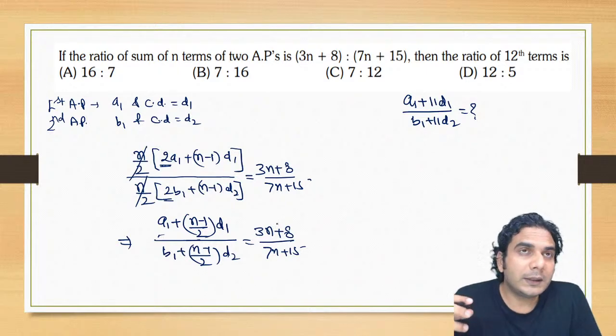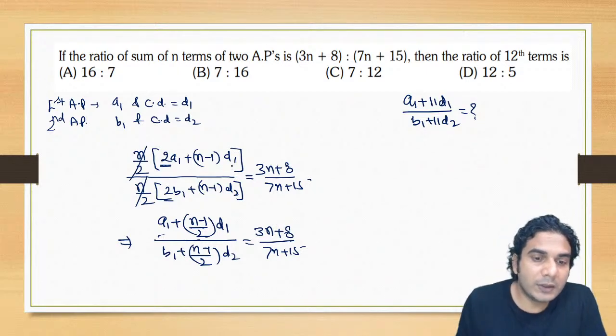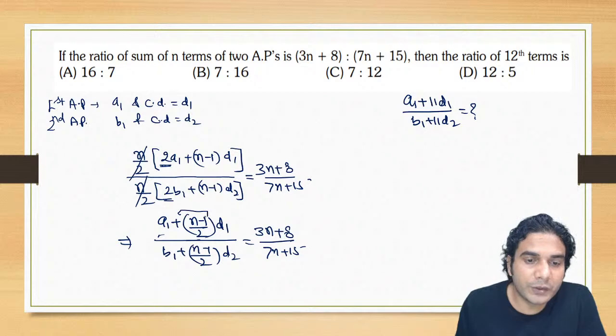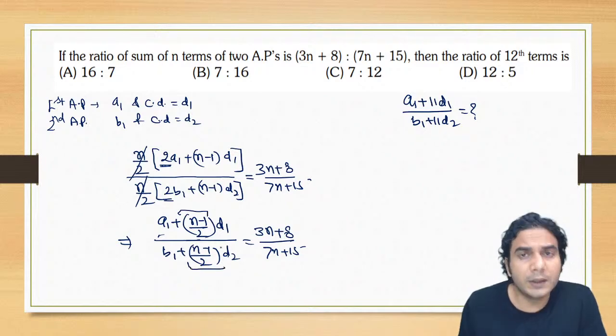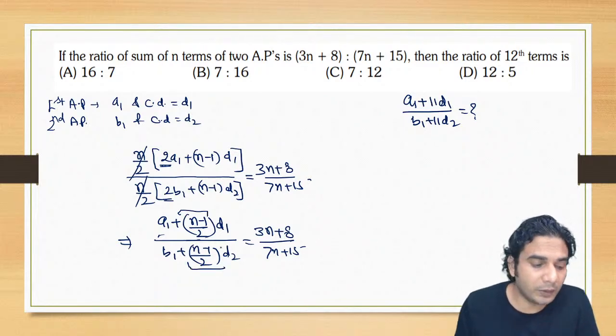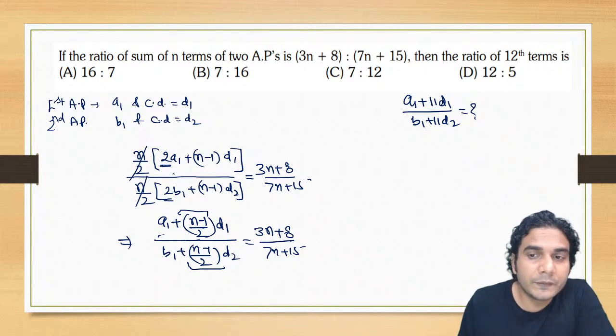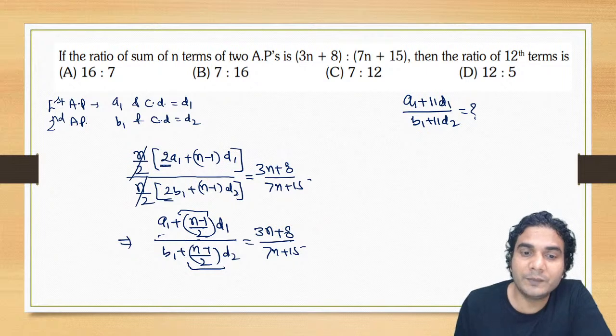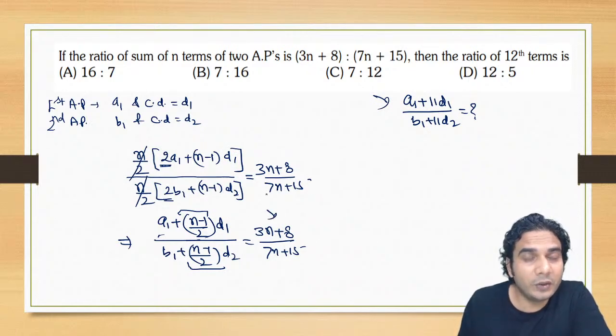Let's put such a value of n so that the coefficients of D1 and D2 become 11, that is, n minus 1 by 2 becomes 11. Then I'll get this expression directly by putting that value of n in the right hand side, and I'll get the numerical ratio.